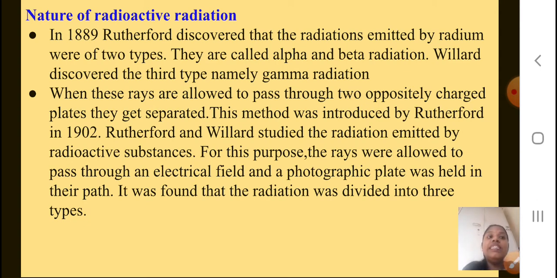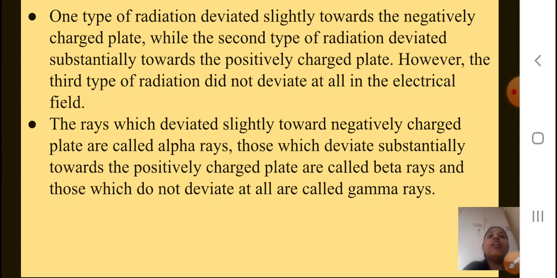Rutherford and Villard studied the radiations emitted by the radioactive substances. For this purpose, the rays were allowed to pass through an electrical field and a photographic plate was held in their path. It was found that the radiations were divided into three types. So they did an experiment together, and then they saw that there are three types of radiation. One type of radiation deviated slightly towards the negatively charged plate, while the second type of radiation deviated substantially towards the positively charged plate.